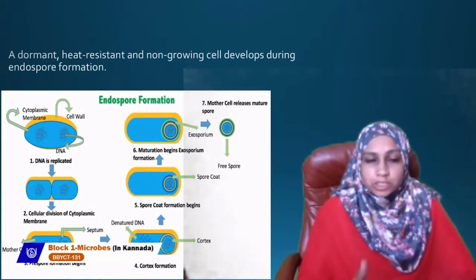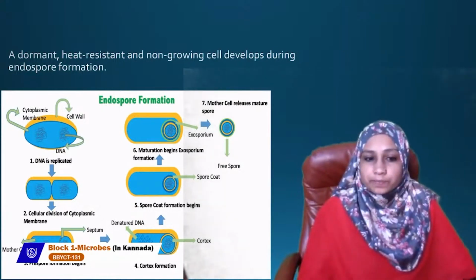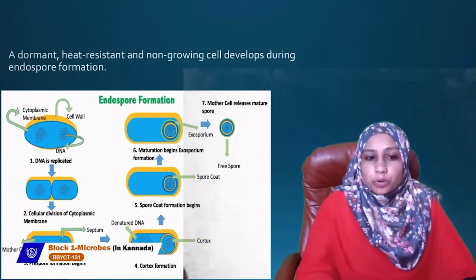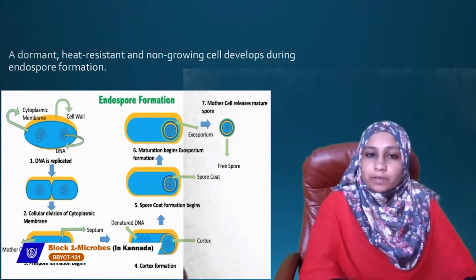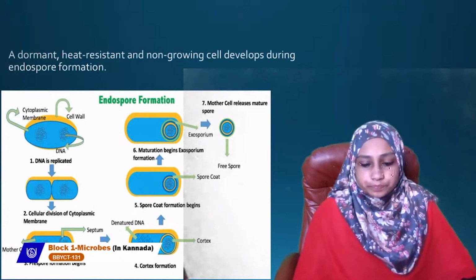Cytoplasmic membrane division, then pre-spore formation begins, then cortex formation takes place, then spore coat formation begins, and then maturation begins. That is exosporium formation. Finally, the mother cell releases our mature spore, so that the free spore is released.